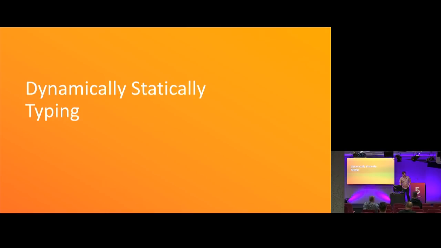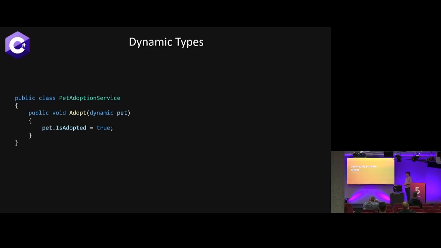Cool. So both these languages have some really cool typing features. Not in the sense of keyboard typing, I mean actual class typing and stuff like that. In C#, we were introduced to the concept of a dynamic type, probably the most hated type the world has ever seen. Those of you who write C# all the time probably forget that you can even do this, but instead of having a strong type, you just throw dynamic, and then the type checker and compiler just go, oh, I don't know, I trust you. I hope that this pet thing has an IsAdopted field. But if it doesn't, then the whole thing blows up at runtime, and you also get some very vague errors, and it kind of yells at you for being stupid, shouldn't have used a dynamic type.